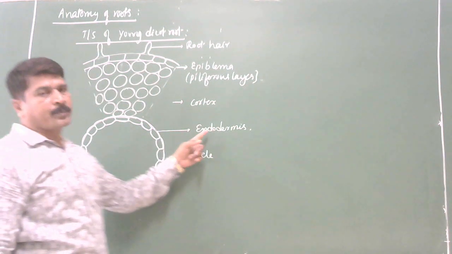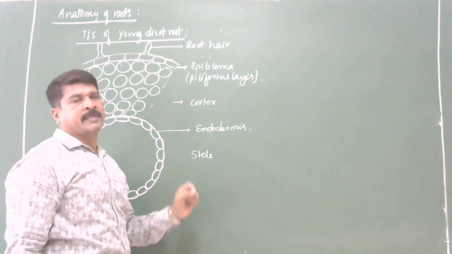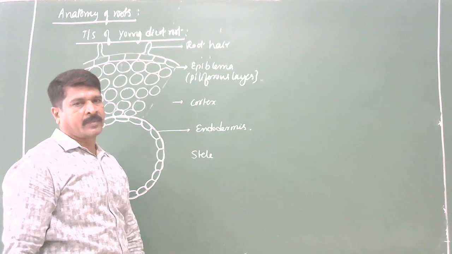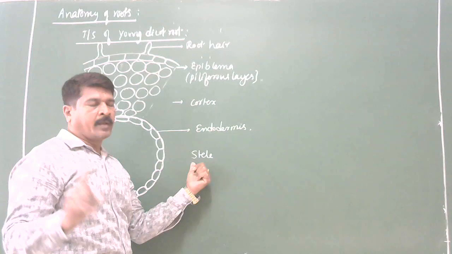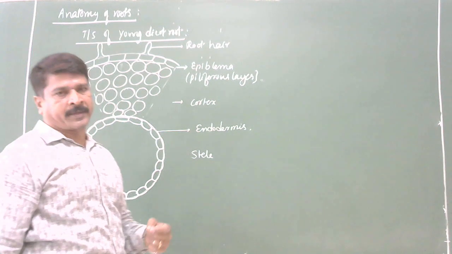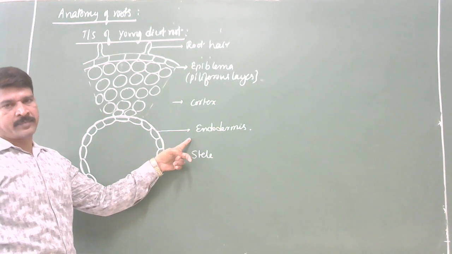It is the innermost layer of the cortex. You remember this: the endodermis is also a part of the cortex. Most students are going to think it is a part of the stele. Be careful. The endodermis is the innermost layer of the cortex.